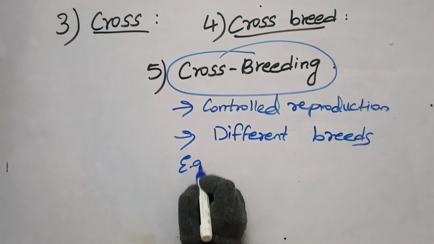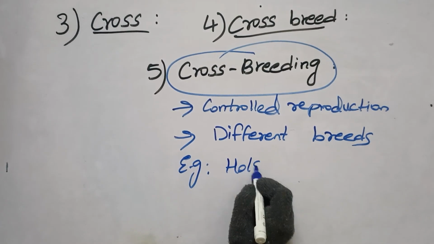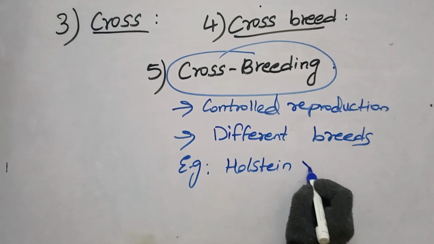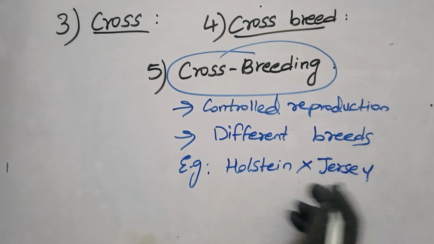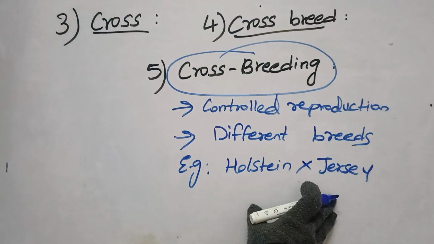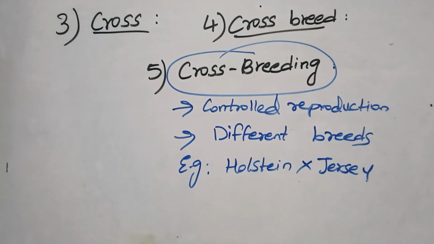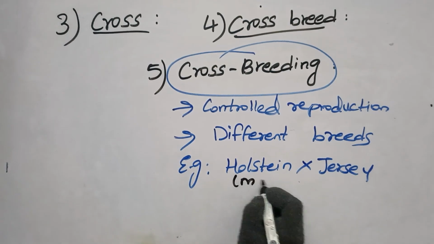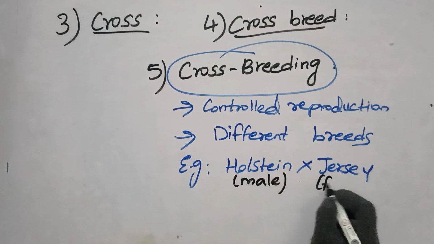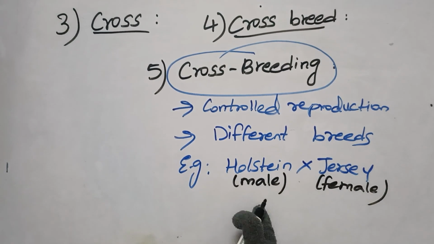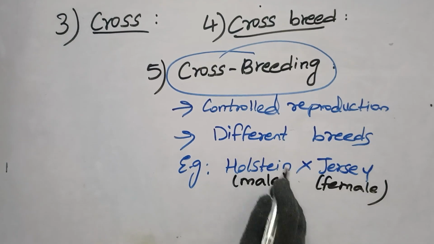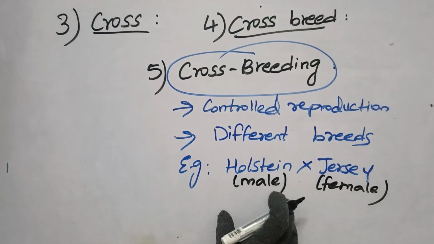For example, the Holstein breed crossed with the Jersey breed. Let's assume Holstein male with Jersey female. Obviously the Holstein male is a bull.